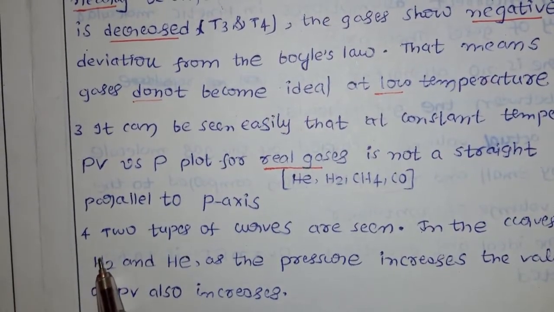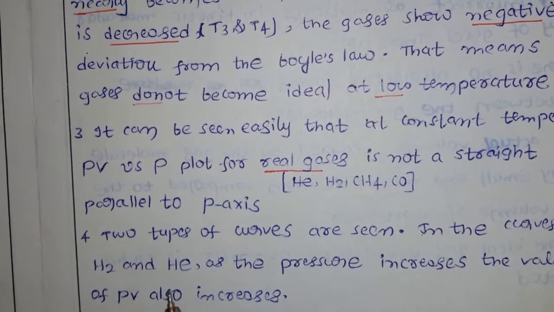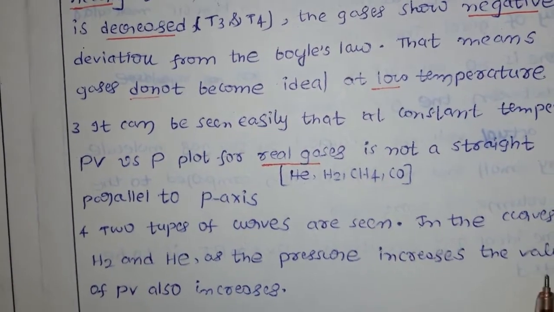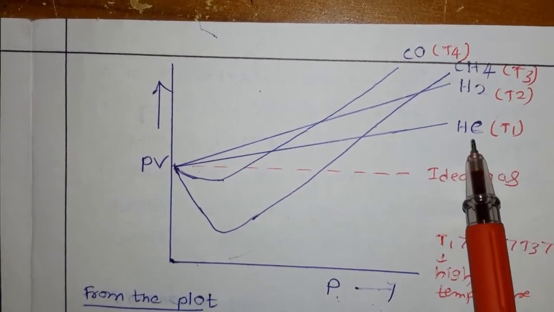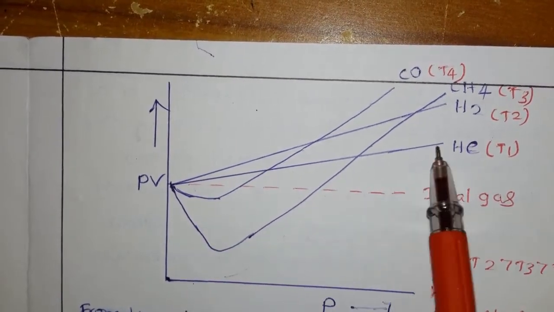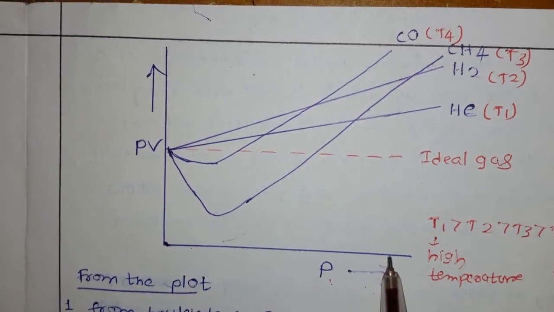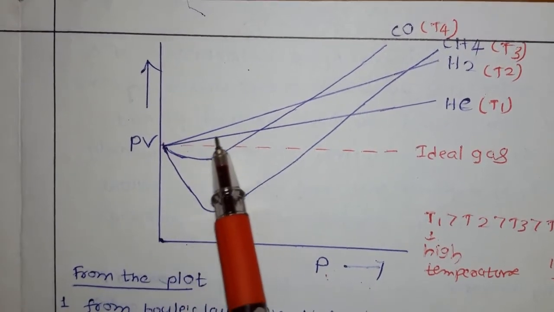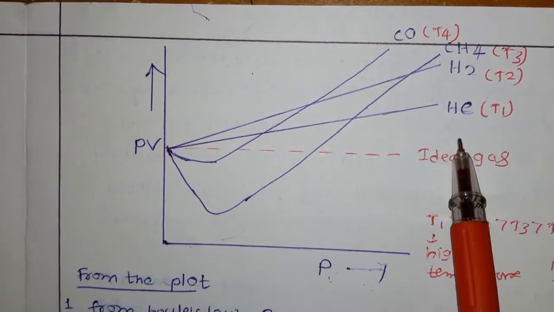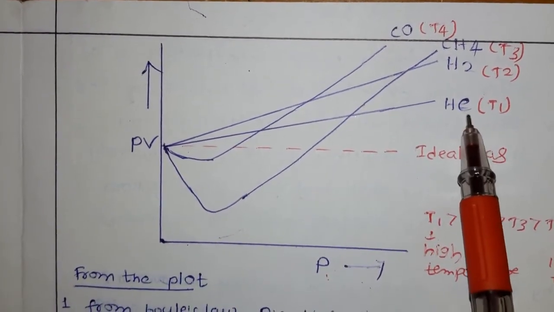Now, in the fourth point, two types of curves are seen. In the curves for hydrogen and helium, as the pressure increases, the value of PV also increases. Here we are talking about two types of curves. In the case of helium and hydrogen, we have a straight line. Once the pressure increases, if you come from left to right, the P value increases, and simultaneously the product of PV in helium also increases, and in hydrogen also increases. This is one type of curve. Now come to the second type.